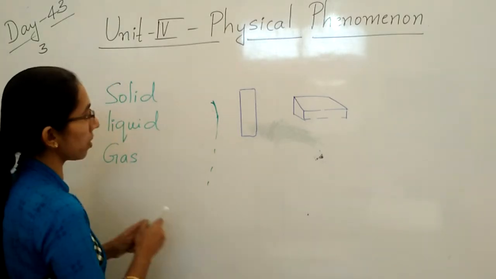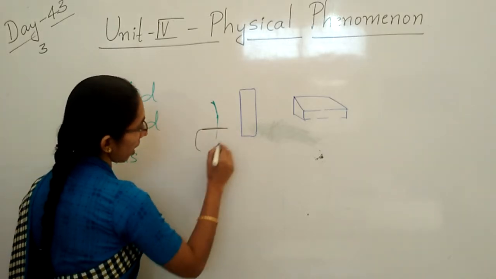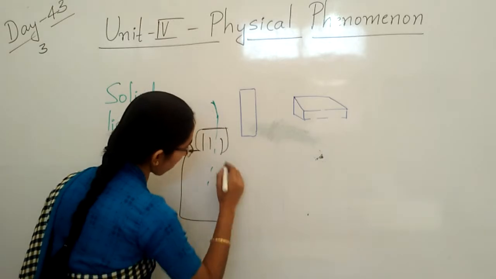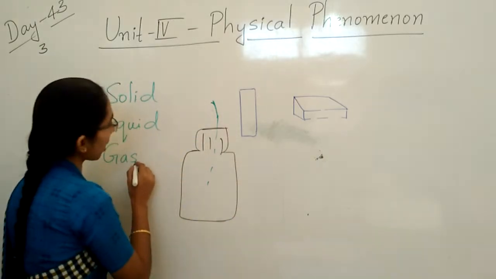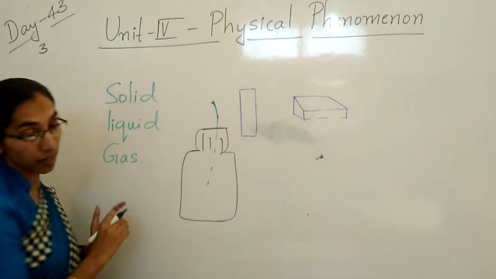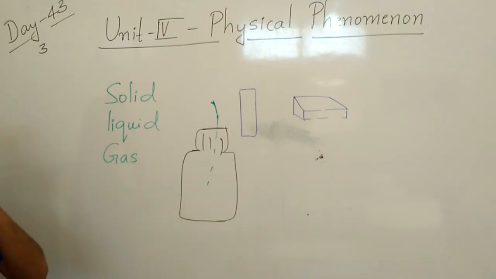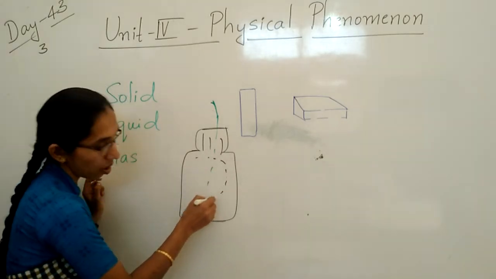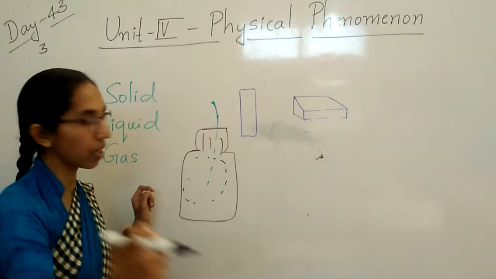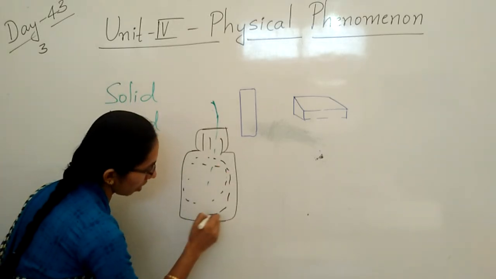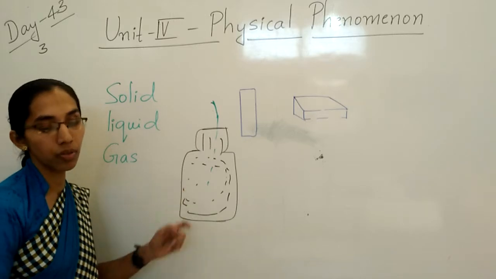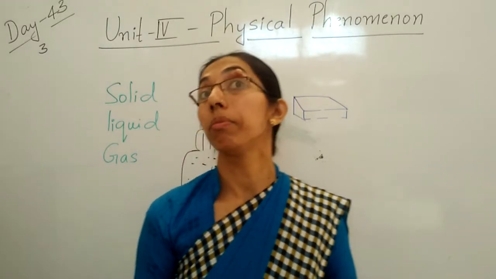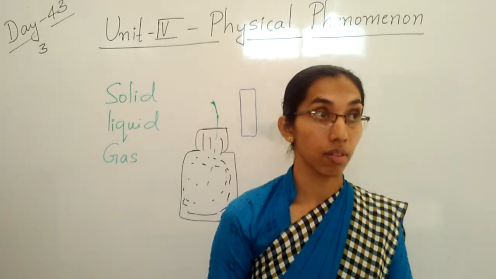In your home you can see the LPG cylinder. You know what is inside? It is gas only. So gas can flow very freely. Okay, children, it will fill all the space in the container. Clear, children? You can see cylinders in the hospital if the patient is serious. For any minor or major things, the doctor will use the cylinders.